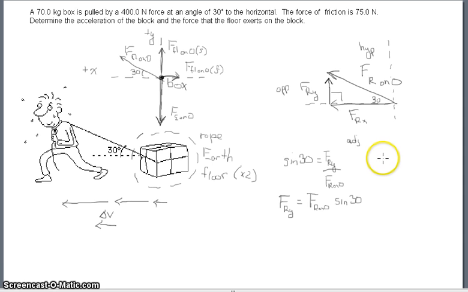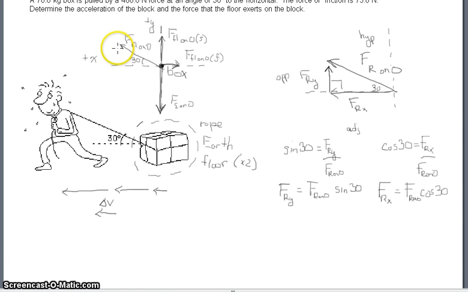All right, to repeat for the x direction, it's going to be cosine of 30 is equal to the force of the rope in the x direction divided by the force of the rope on the object. If I multiply through by the force of the rope, the force of the rope in the x direction will equal the force of the rope on the object times cosine of 30.